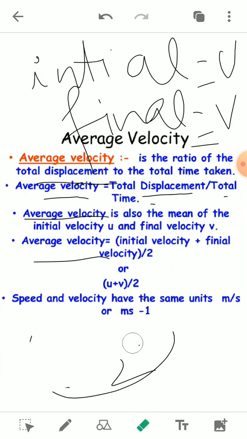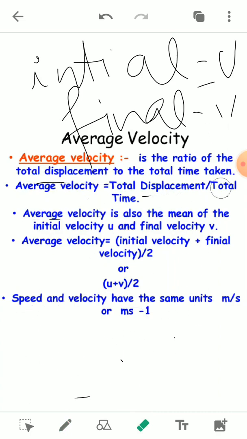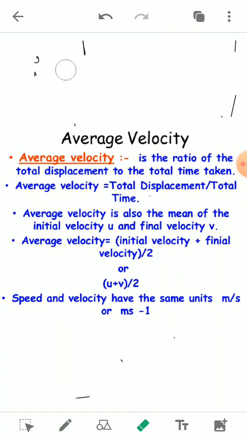Last but not least, velocity and speed both have the same SI unit, but they differ in direction. It means velocity shows the direction and gives information regarding the direction, but speed does not depend upon the direction; it has only magnitude.